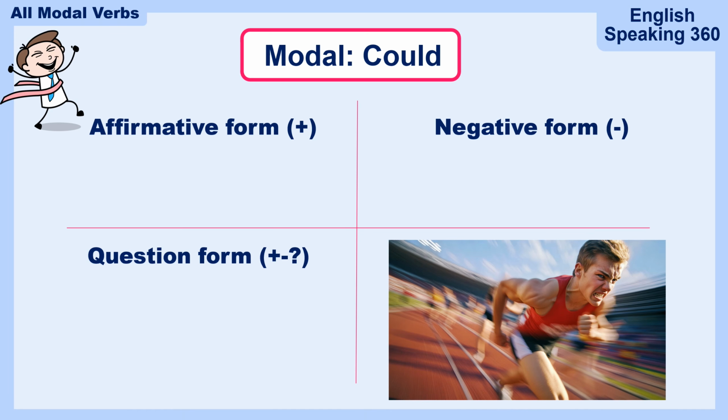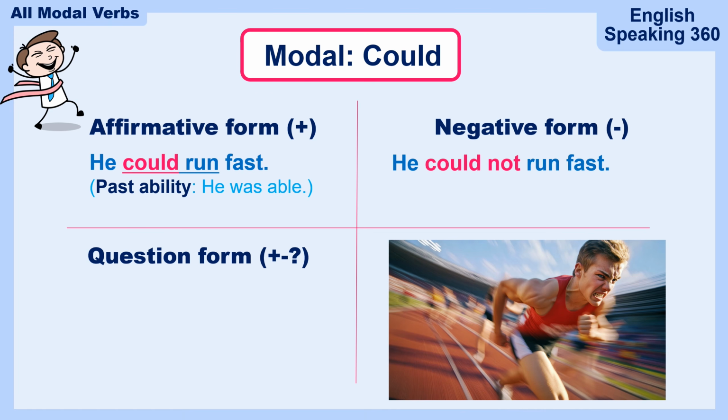Can you make a sentence? He could run fast. He could run fast is a past ability. He was able to run fast in the past, but not anymore. What is the negative form? He could not run fast. Can you make the contraction? He couldn't run fast. It means he was not able to run fast.